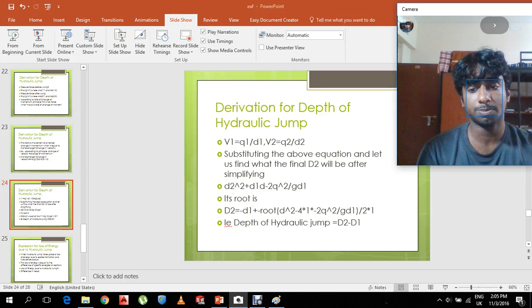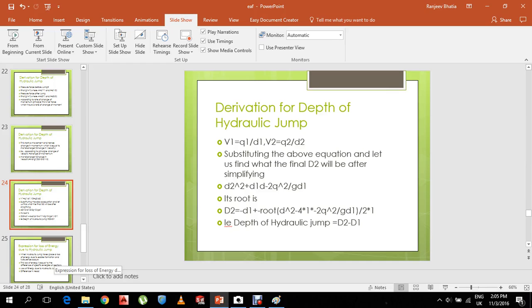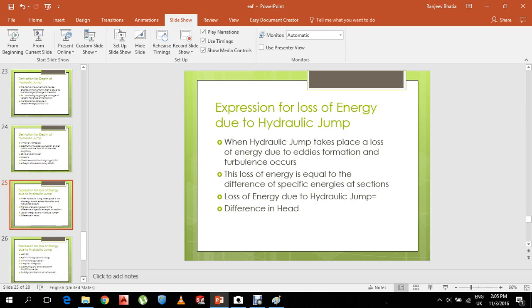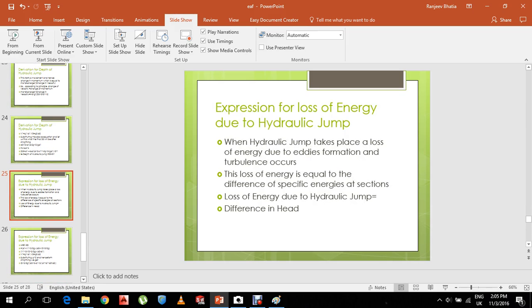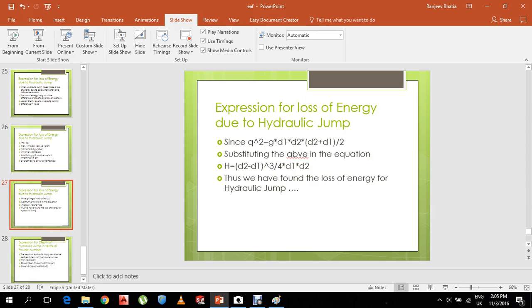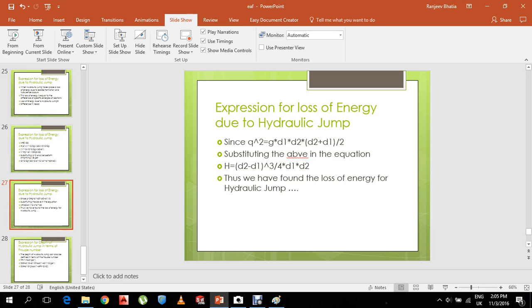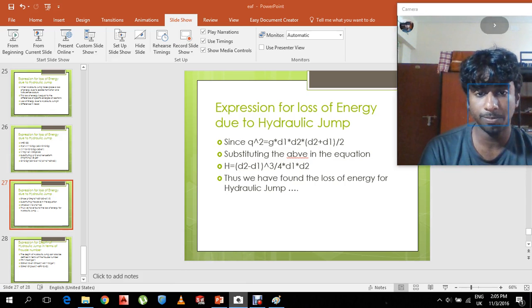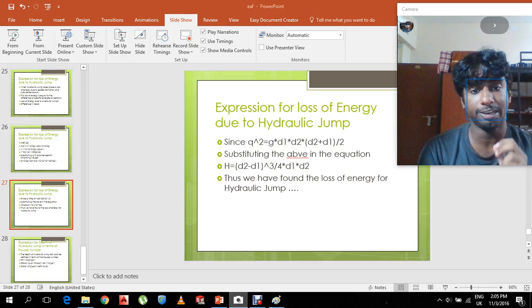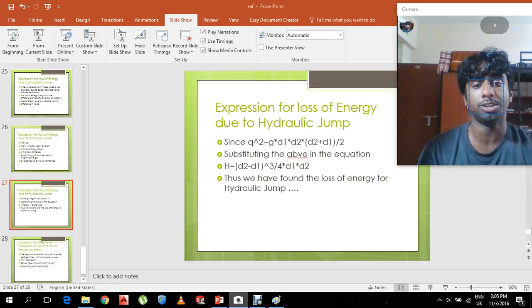Now, let me tell you about the expression for the loss of energy due to the hydraulic jump. Here we substitute q square equal to g into D1 into D2 into (D2 plus D1) by 2. H we know we will get as (D2 minus D1) raised to 3 divided by 4 D1 D2, which is the formula for the expression of loss of energy due to hydraulic jump.